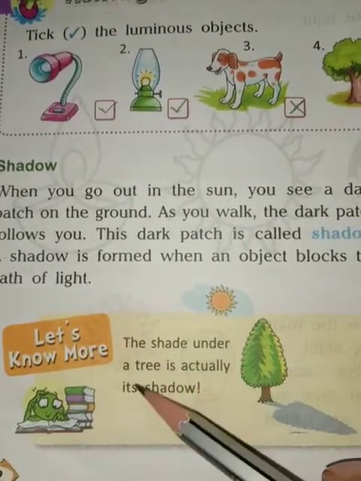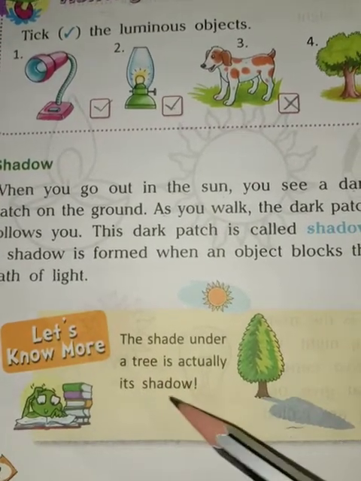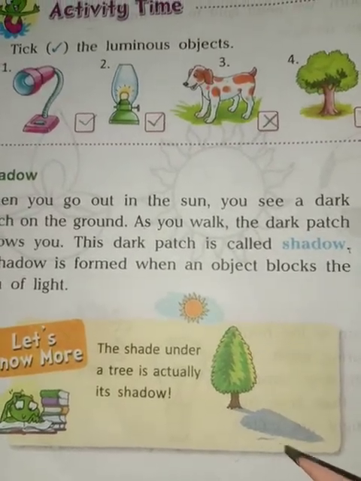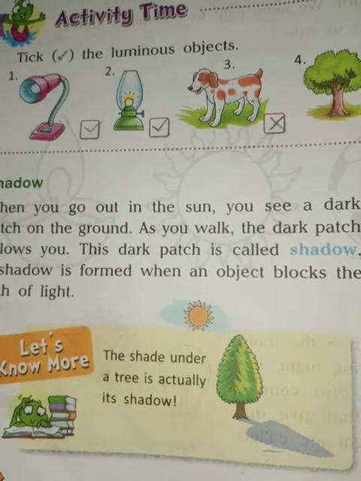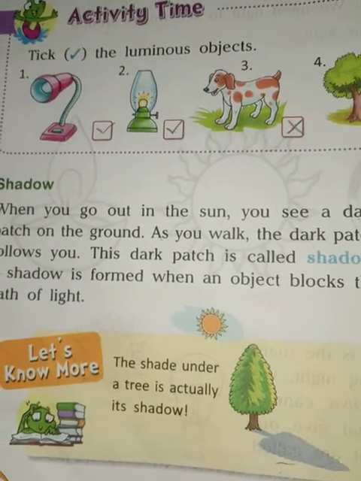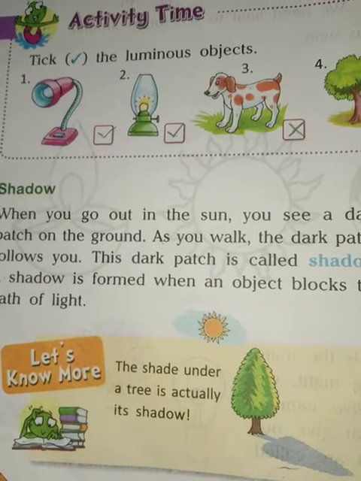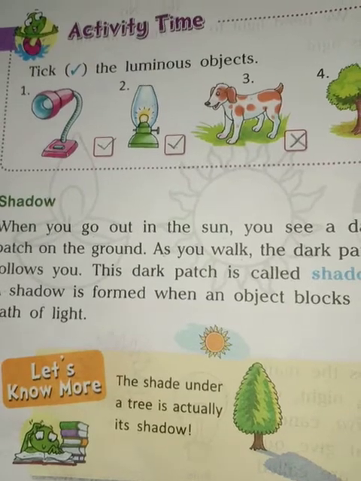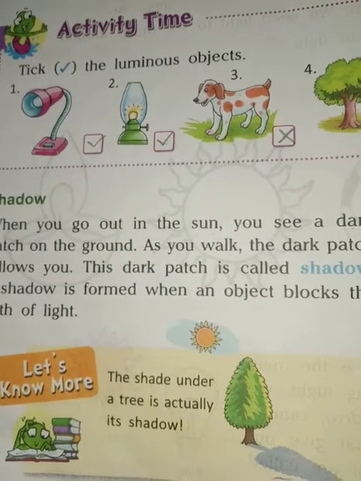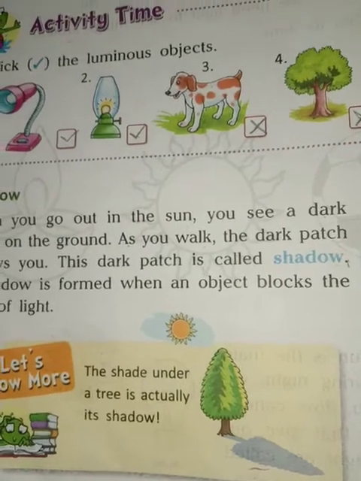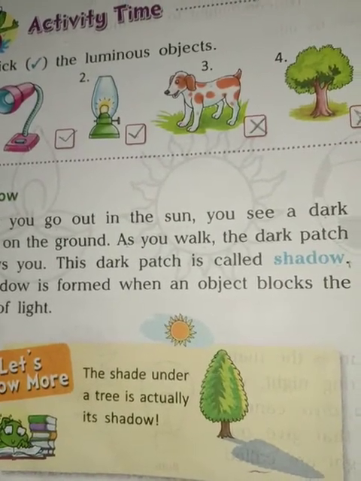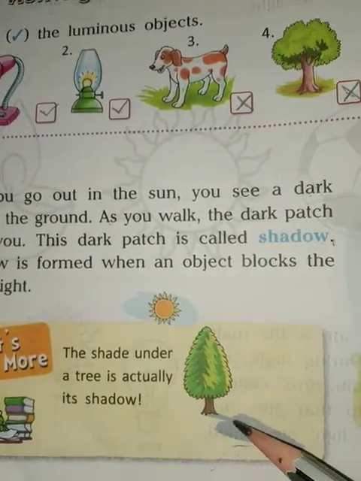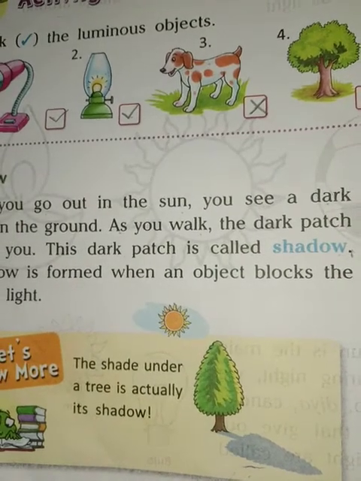Now students, let's know more. The shade under a tree is actually its shadow. Shade is the darkness created by a shadow and only really applies to shadows created outside by the sun. Underneath a tree on a sunny day would be in the shade. Now students, why do we feel cool under the shade of a tree?